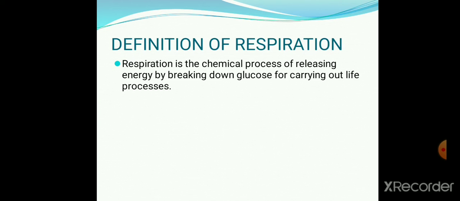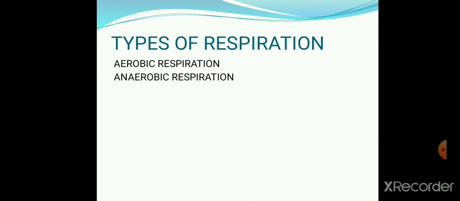Some of the heat is converted into energy molecule called ATP. So at the end of the reaction, one molecule of glucose is oxidized to carbon dioxide, water and 38 molecules of ATP. Now let's see what are the types of respiration.